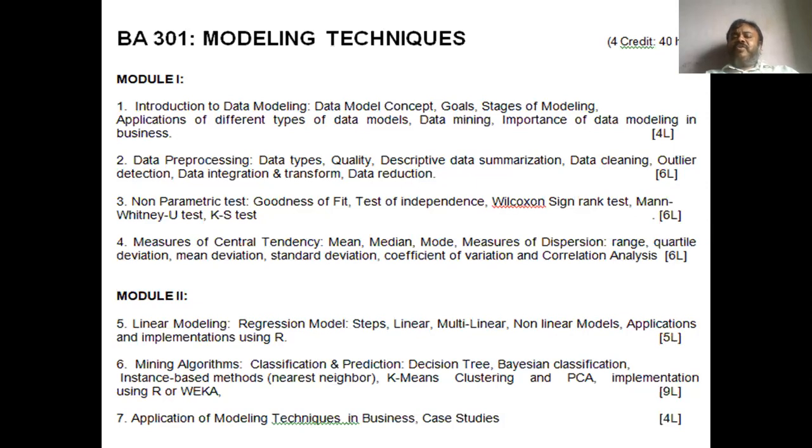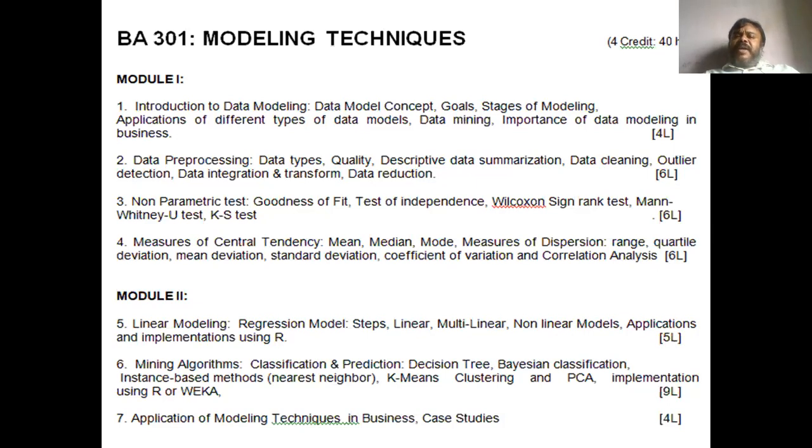Many of these topics you have already learned in your quantitative techniques classes in MBA semester 1. Most of these topics are from IT as well as statistical backgrounds, because modeling technique is nothing but a right mix of statistical and mathematical concepts with IT support as well as managerial and machine learning purposes.